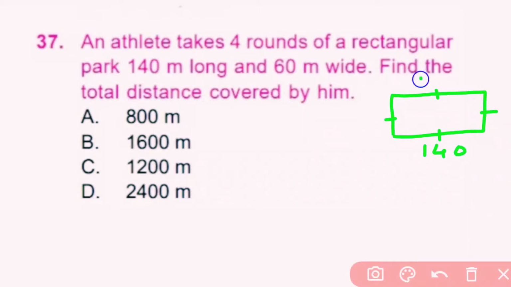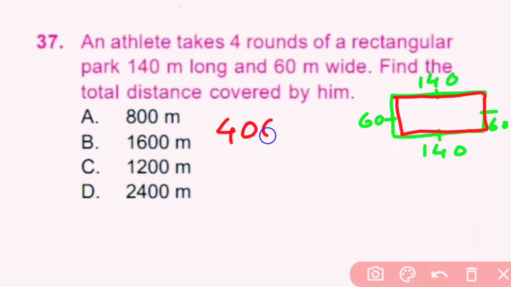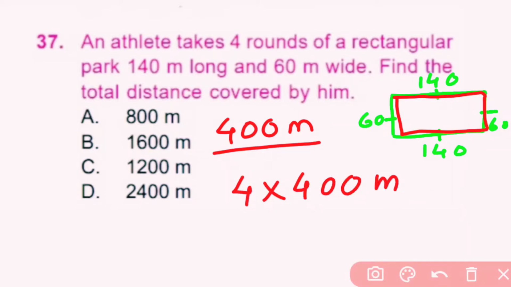This 140, this 140 and 60 and 60. To complete one round, this 60 plus 140 plus 60 plus 140 is 400 meter. For one round 400 meter, then for 4 rounds 4 into 400 meter is equal to 1600 meter. So here B is correct answer.